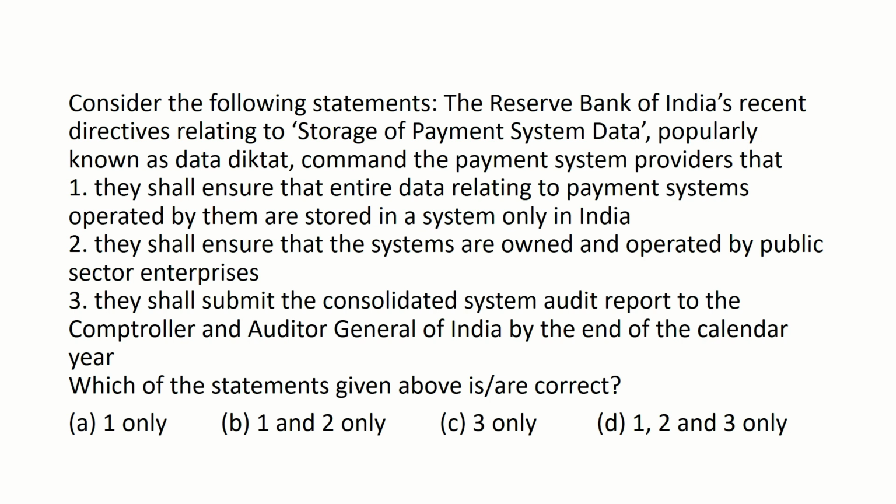Statement 2 is incorrect. The RBI directive does not require that the systems be owned and operated by public sector enterprises. This statement can be eliminated. And statement 3, they shall submit the consolidated system audit report to the Comptroller and Auditor General of India by the end of the calendar year. Statement 3 is wrong. The system providers must submit a system audit report conducted by CERT-In empaneled auditors to the RBI by the end of the calendar year. And here the right answer is option A, 1 only. Thank you.